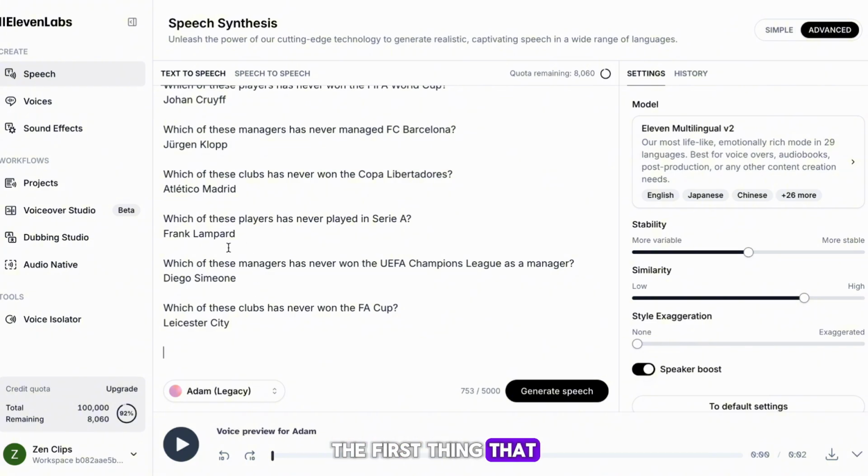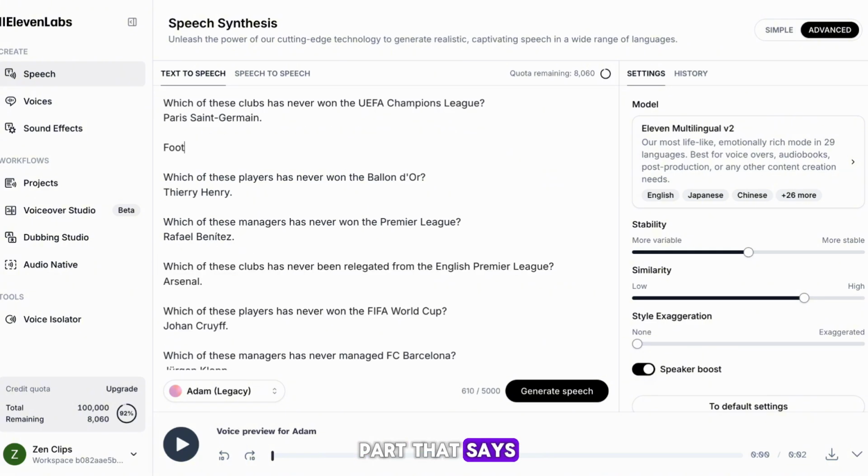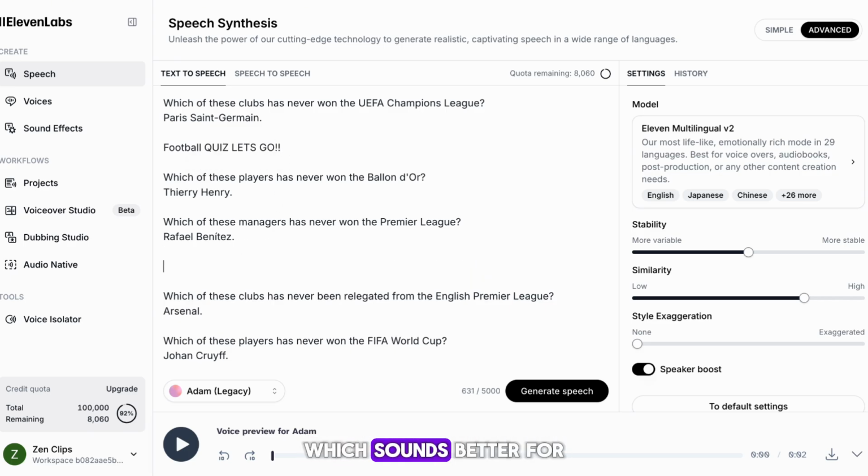The first thing that I'll add is putting in a part that says, "Football quiz, let's go!" You can see that I've used capital letters and exclamation marks. This is a trick to make the voiceover more emotional, which sounds better for our video. A bit further down, I'm going to add a call to action saying, if you're 3 for 3, you have to drop a follow. Once again, using capitals for emphasis.